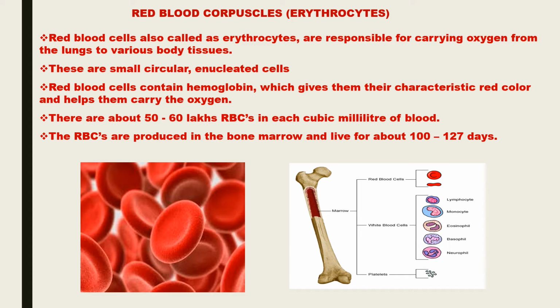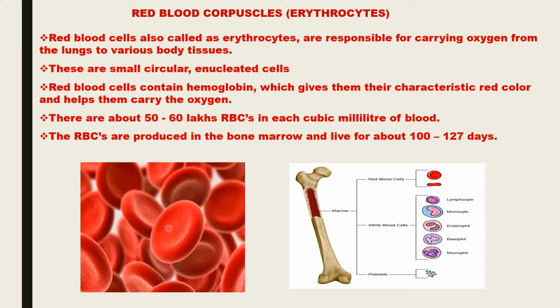You will find that these cells are minute in size and they are in the shape of disc-like structures. So they are biconcave disc, that is they are biconcave from both the sides. Also you will find that the center portion of the RBCs is flat, whereas the periphery is thick and rounded.